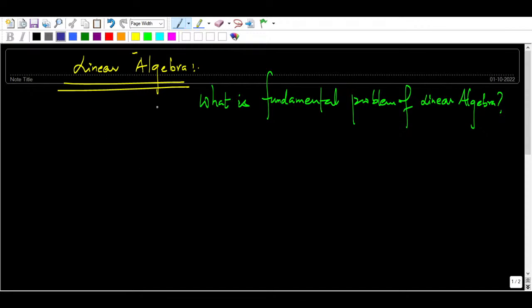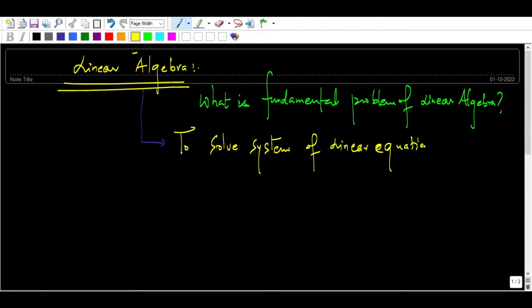You always have to keep in mind that the fundamental problem of linear algebra is to solve a system of linear equations. These are things you have been doing for many years.